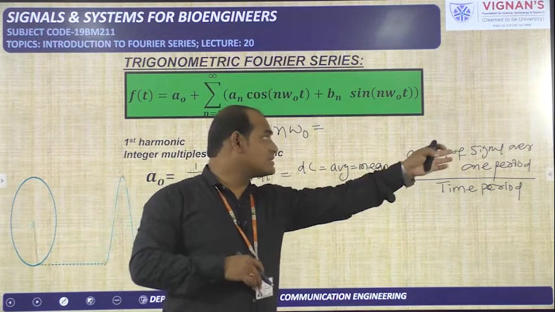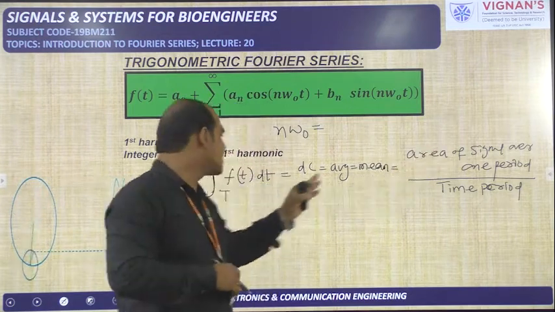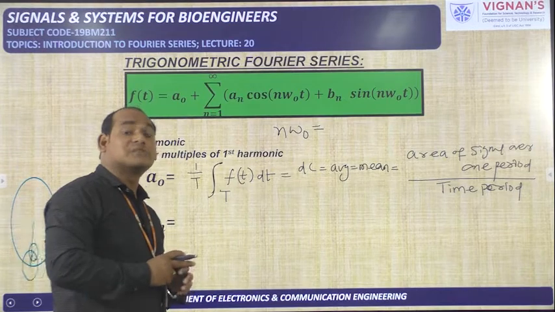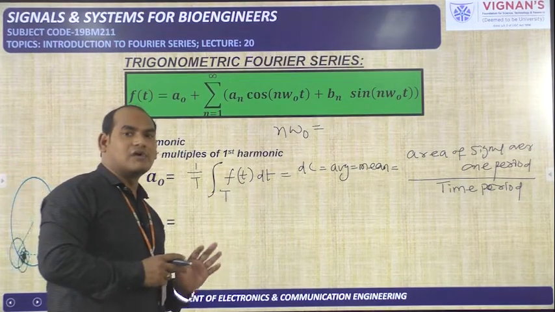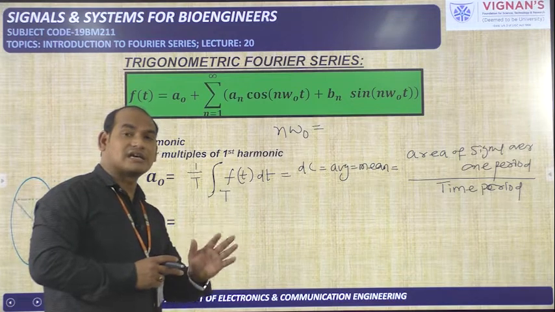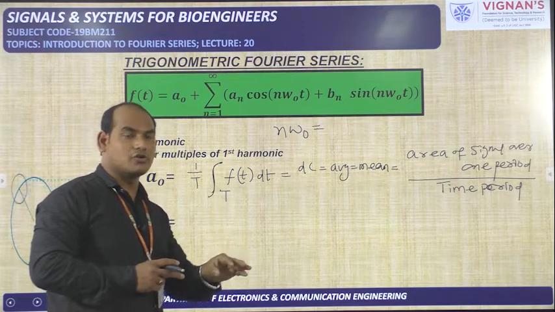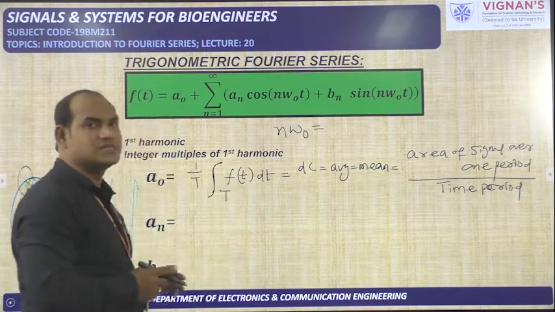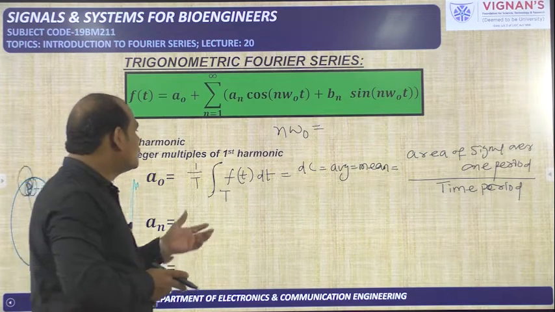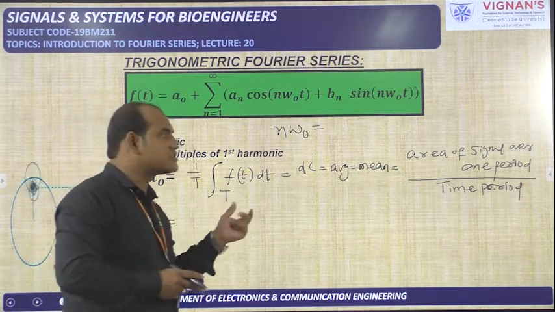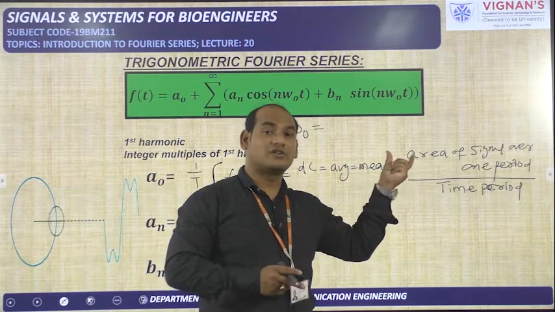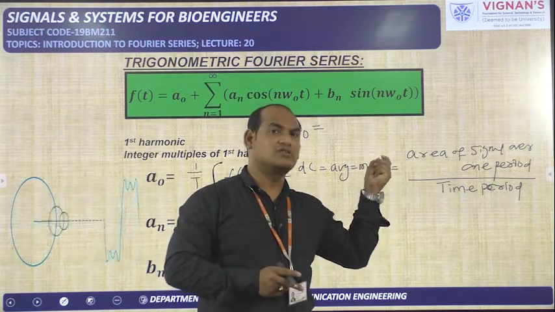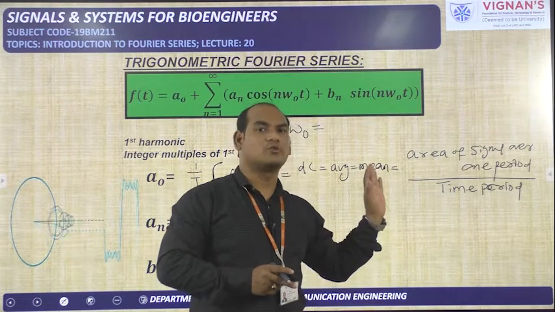So if the area is equal to 0, the numerator is equal to 0, that means a naught is equal to 0. That means the DC content is not available in that particular signal. For whatever signals have DC value equal to 0, for all those signals a naught will become 0. You need not do this particular integration also. Just by observing the signal you can tell whether the area of that particular signal over one period is equal to 0 or not. That thing you can identify.